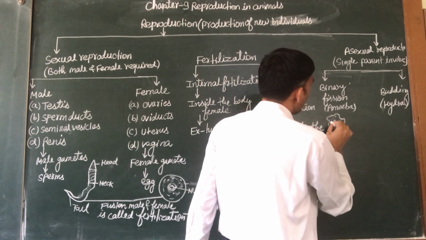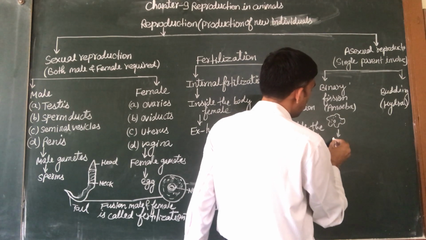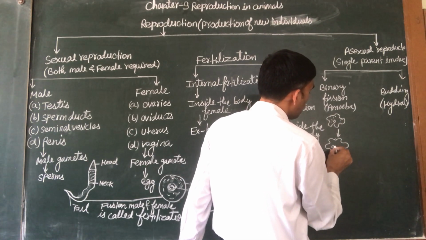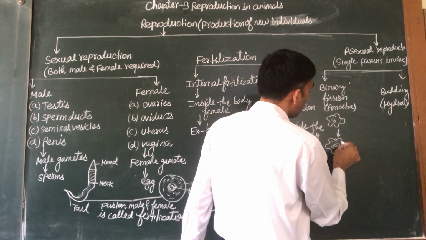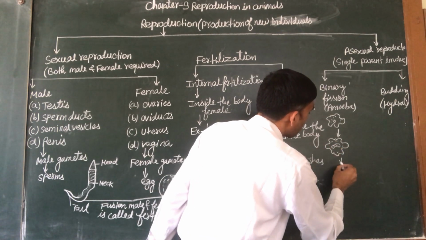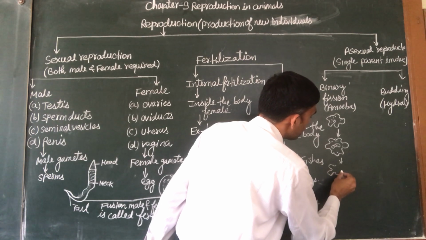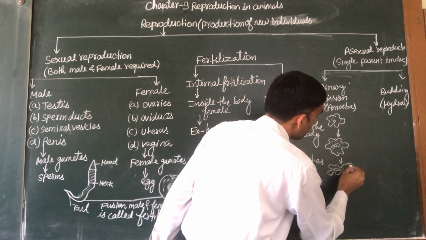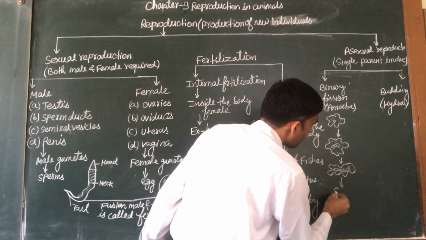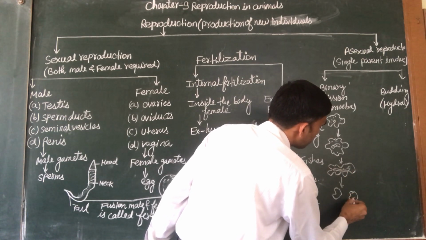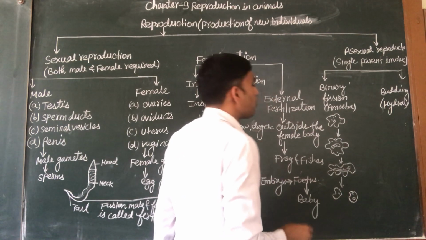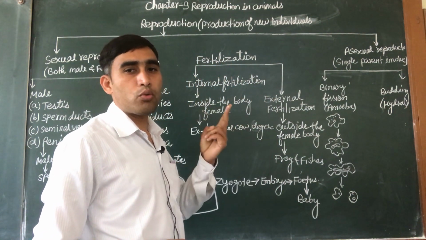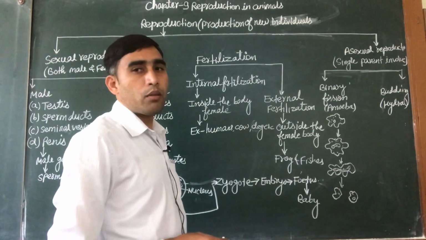The nucleus is split into two nuclei followed by the division of cytoplasm like this, and finally two daughter amoebae are produced. This is known as binary fission, meaning it is split into two.